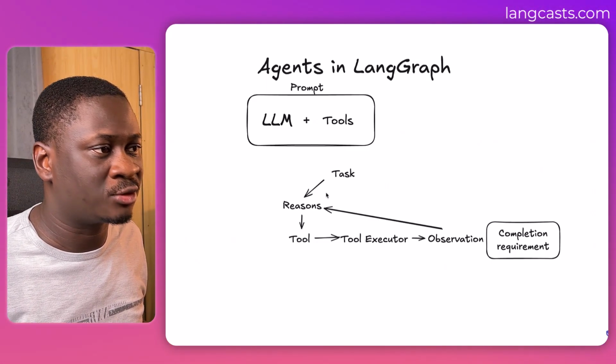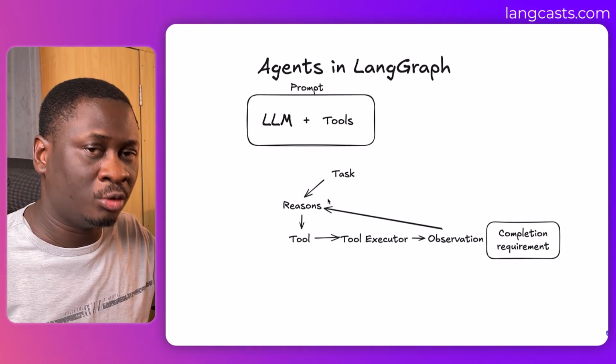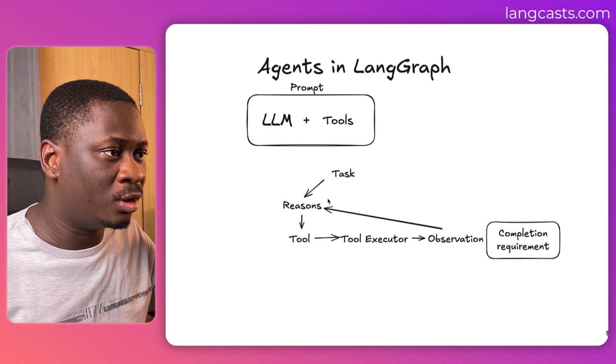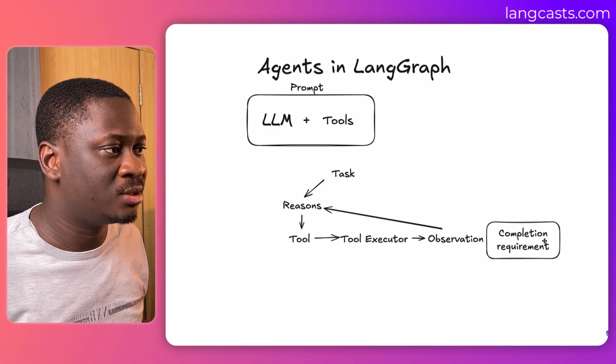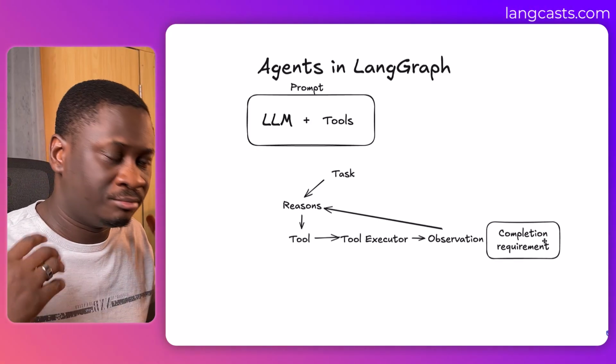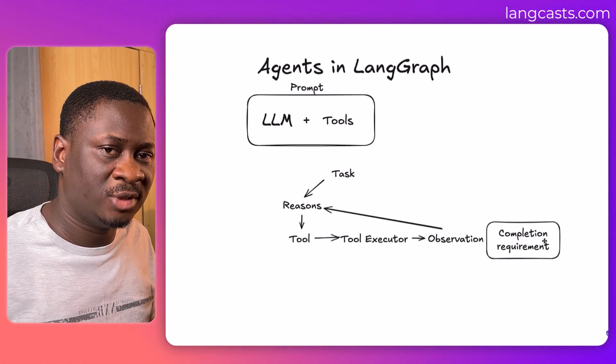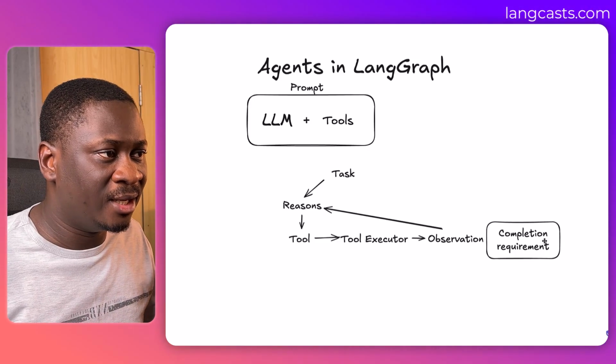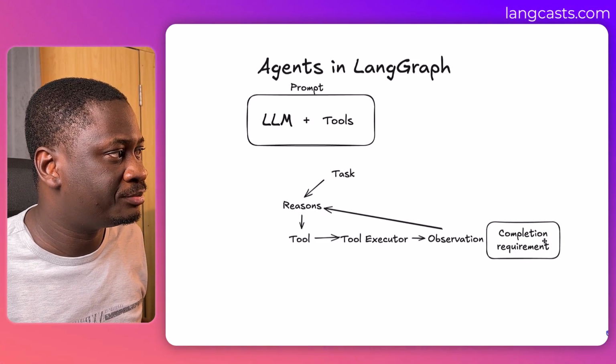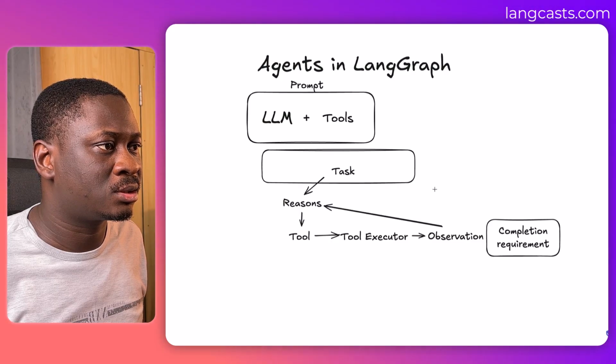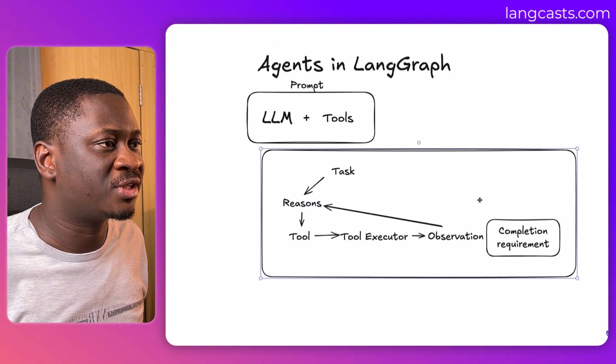If it doesn't, it will go back to reasoning. And it just continues to go through those steps one by one until it is able to meet the completion requirement. So that's why I said agents in LangGraph are basically an LLM in a loop. So basically that's how agents work in LangGraph, as we've seen.